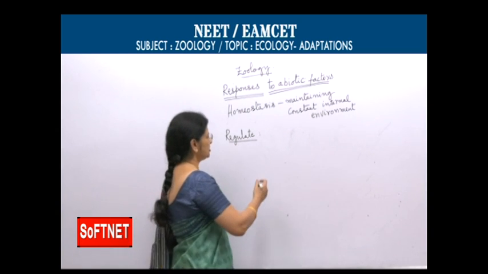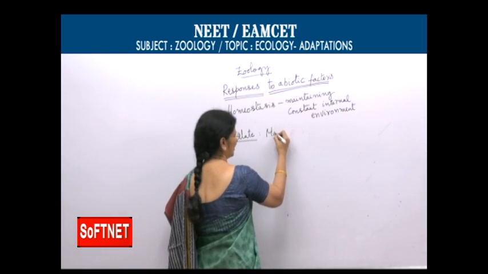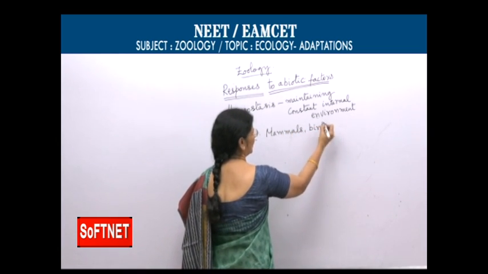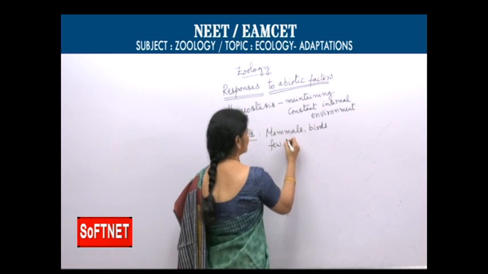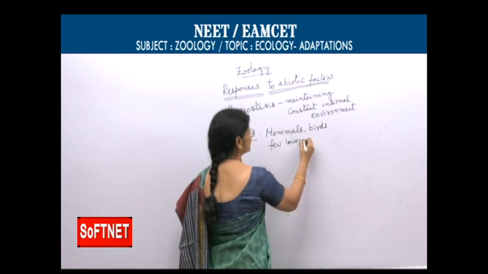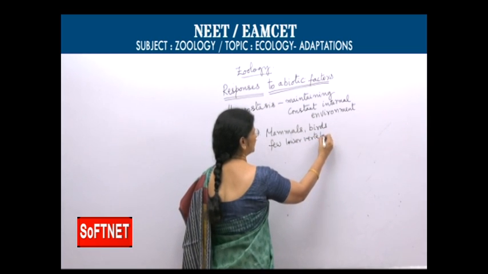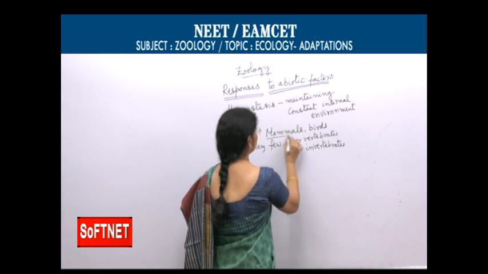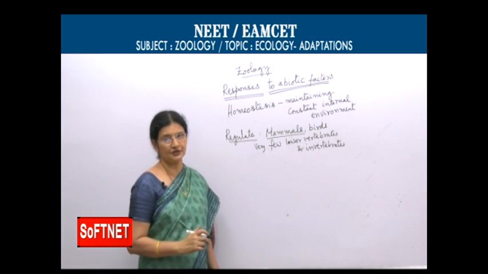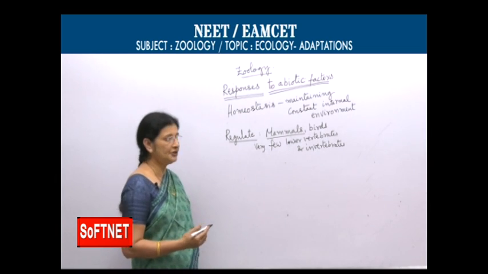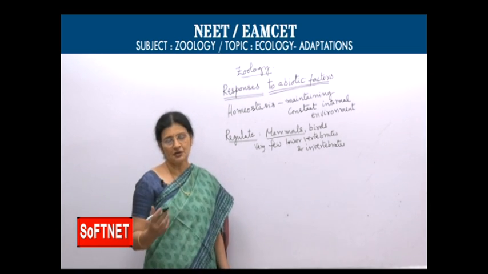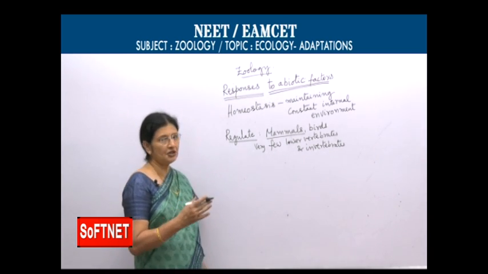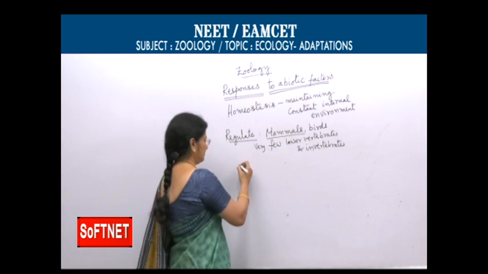But this is achieved mainly by mammals, birds and very few lower vertebrates and invertebrates. Particularly mammals are highly successful. That is why they are able to live in deserts and in polar regions also. They are able to regulate their body temperature.